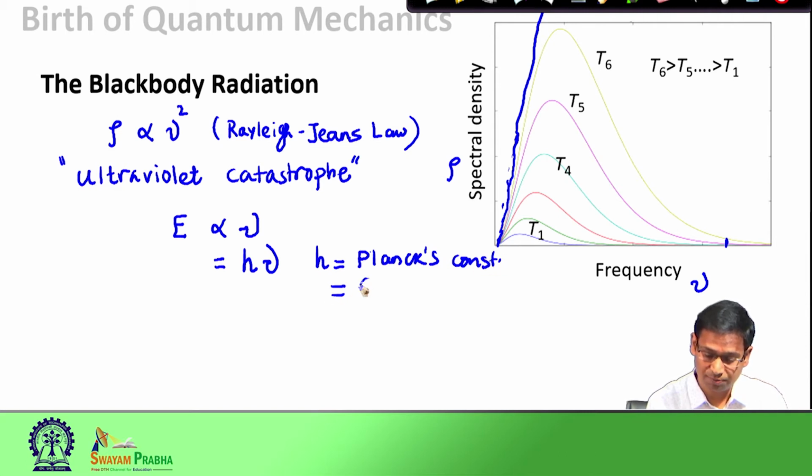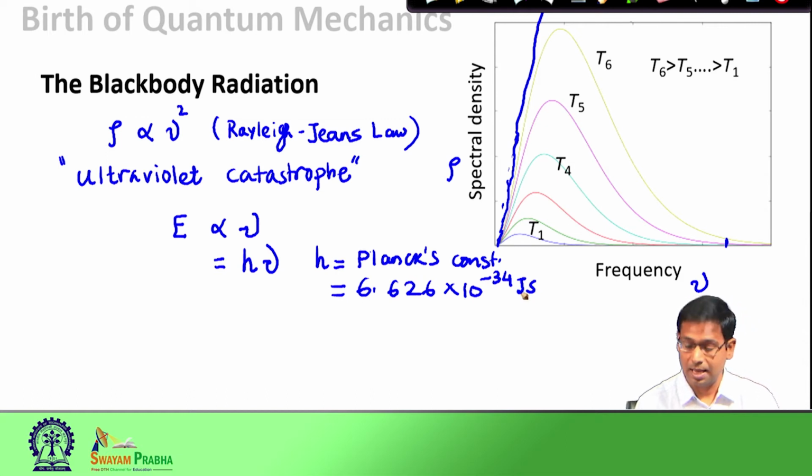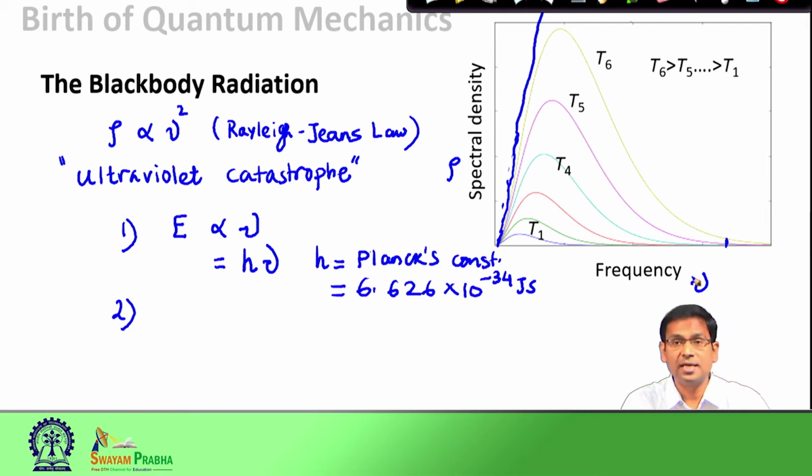Which has a value of 6.626 into 10 to the power minus 34 joule second. This is his first assumption that he made. Second, he said that not only does energy have a dependence on frequency, but also the black body oscillators can absorb and emit energy in integral multiples of this h nu.